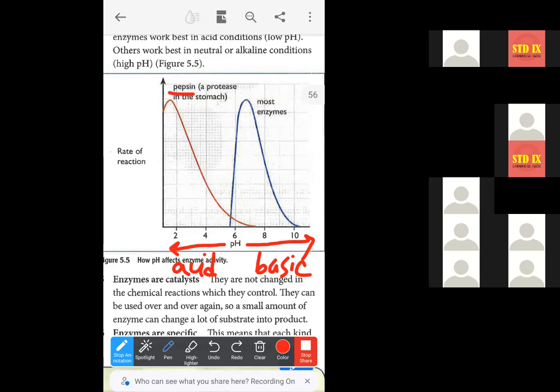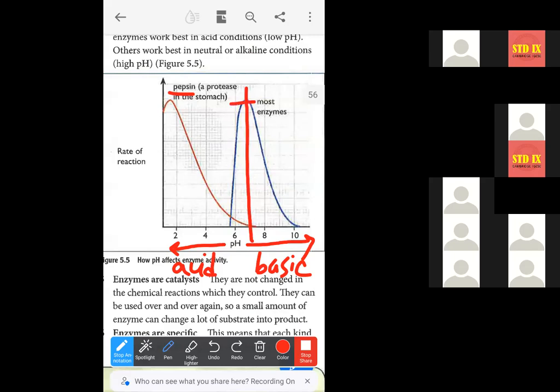So one such protease enzyme is pepsin. It is found in our stomach. So we all know that inside the stomach there is HCl, hydrochloric acid. You know that. Most of the enzymes work best at basic condition. You can see this is the optimum pH for most of the enzymes. This is somewhere 6.5 to 7, right? So 6.5 to 7 pH value is the optimum.